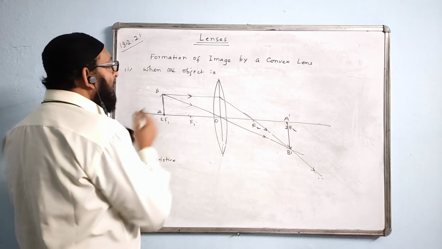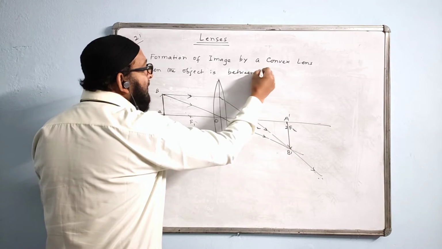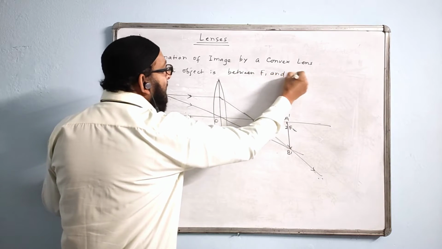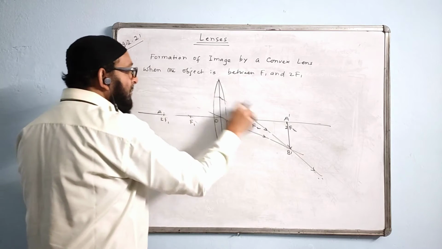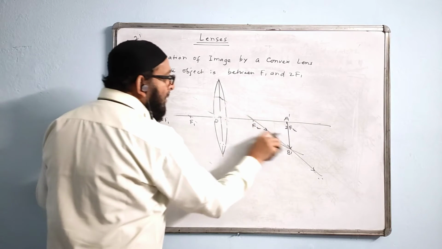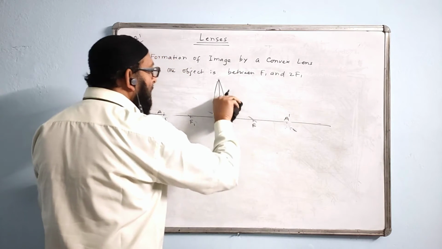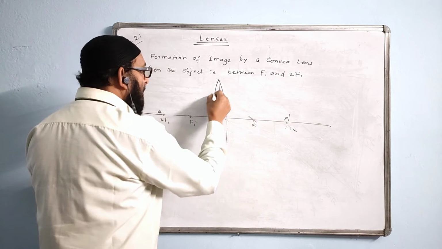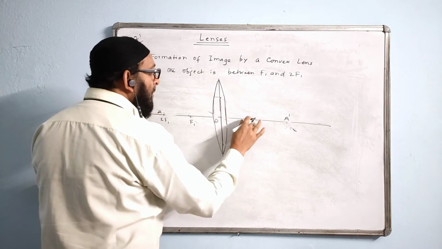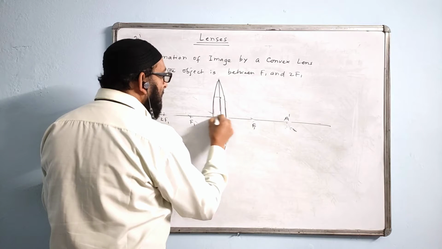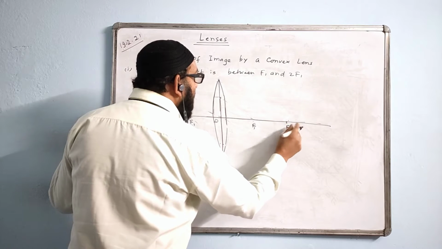Yes? Now the next case is when the object is between f1 and 2f1, then we see the diagram. This is f1, this is f2.